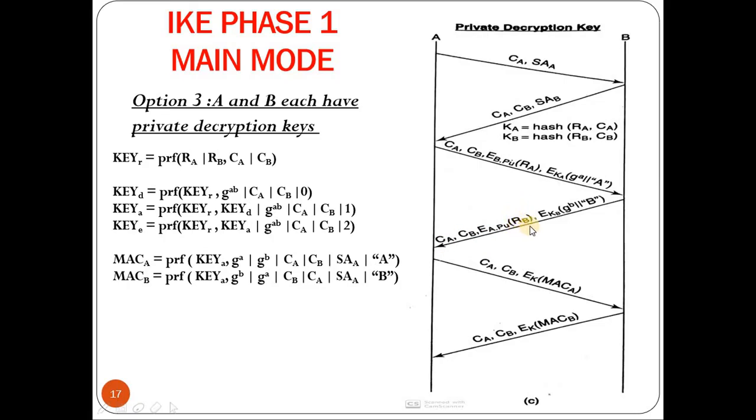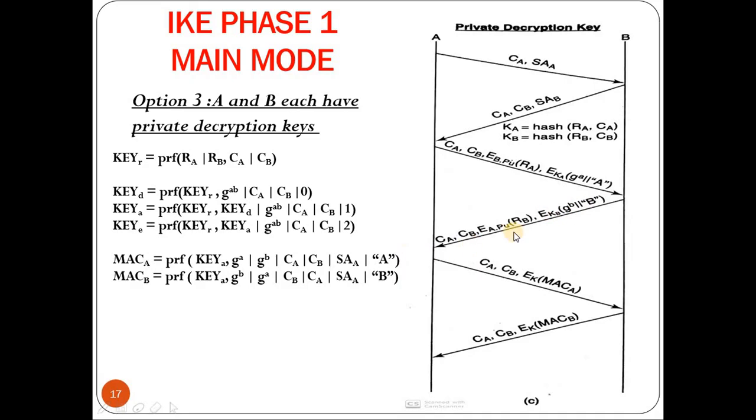Similarly, in the third message, B will embed both the cookies. Along with that, it chooses a random number RB, which is encrypted using A's public key, and it also places g to the power B, the Diffie-Hellman partial key generated by B, along with the identity of B, which is encrypted using KB. Now KB is the hash of RB and CB. RB is the random number chosen by B, and along with the cookie of B, the hash value you get is KB. So this message is encrypted using KB.